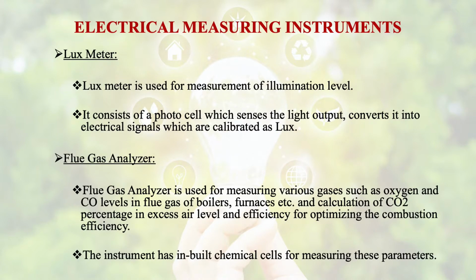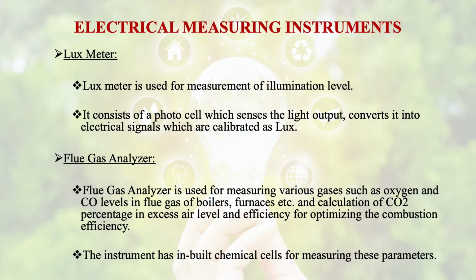It is used for measuring various gases and CO levels in the flue gas of boiler, furnaces, from engines, and calculation of CO2 percentage in excess air level and efficiency for optimizing the combustion efficiency.